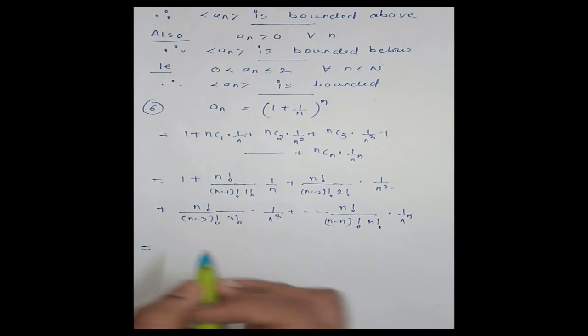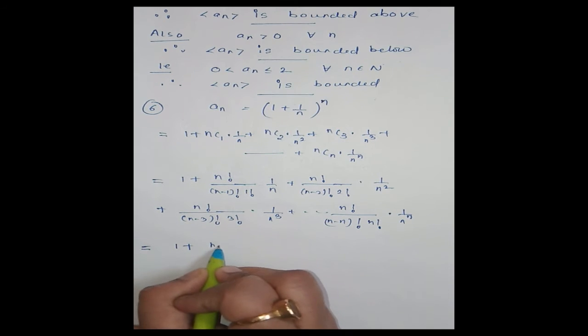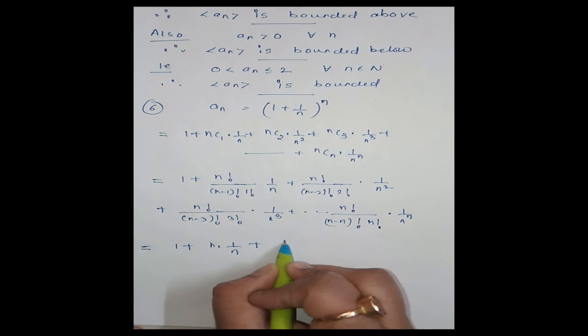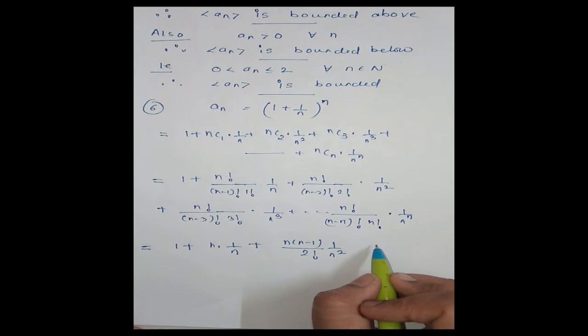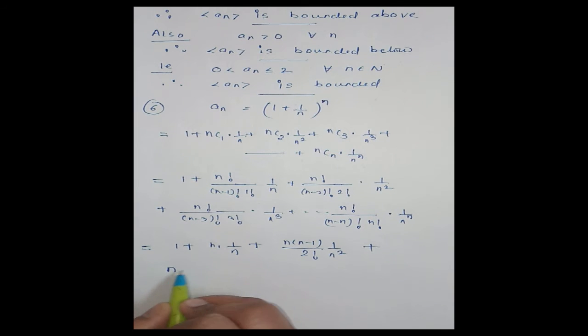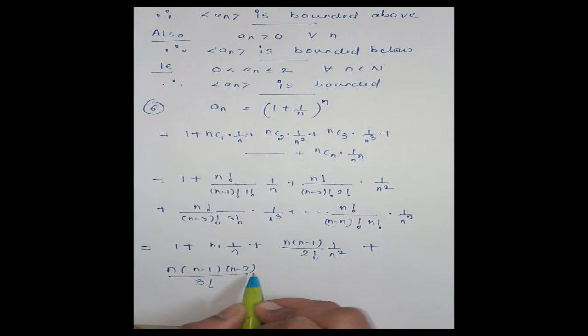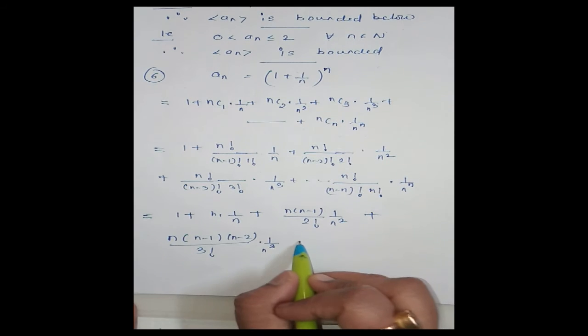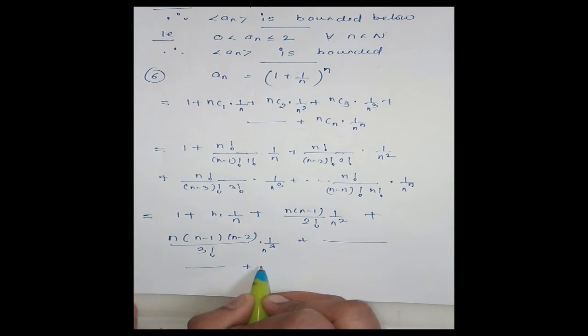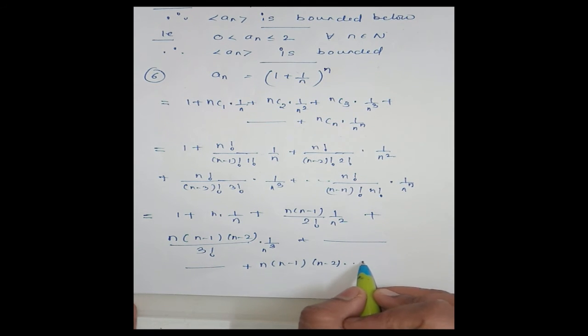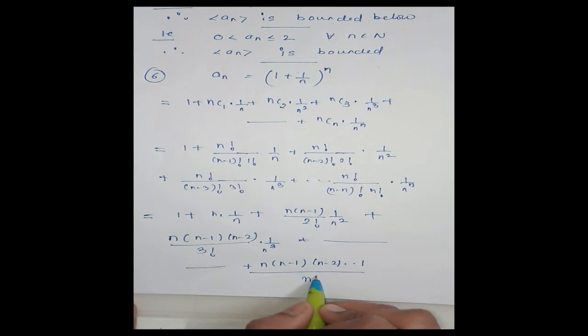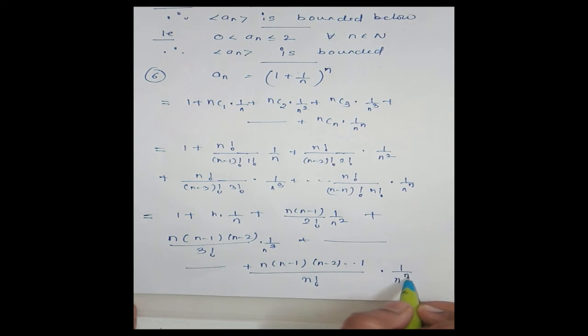Now this is again written as 1 plus n into 1 by n, plus n into (n minus 1) by 2 factorial into 1 by n square, plus n into (n minus 1) into (n minus 2) divided by 3 factorial into 1 upon n cube, up to n into (n minus 1) into (n minus 2) up to 1 divided by n factorial into 1 upon n power n.